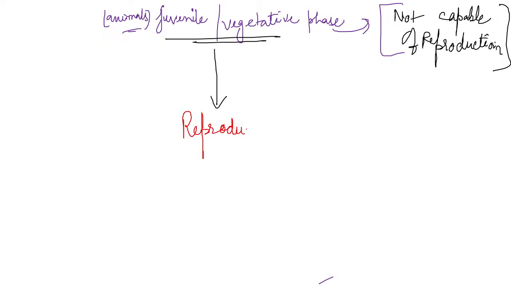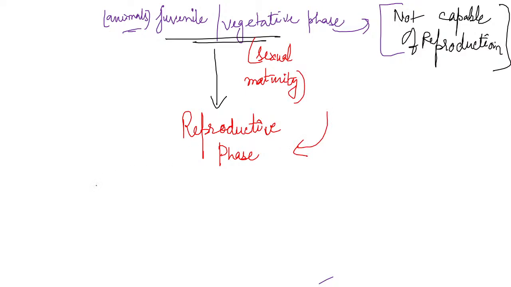Now, what happens after this is that a very important phase comes, that is your reproductive phase. When the children or the babies have grown, they attain puberty, right? And when the vegetative phase has grown and they get sexual maturity, then it is known as the reproductive phase. Okay. The reproductive phase goes for a variable duration.